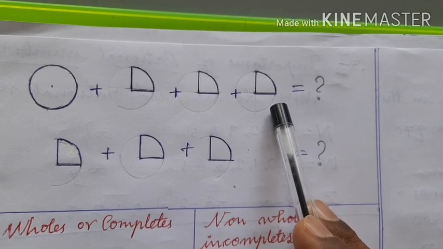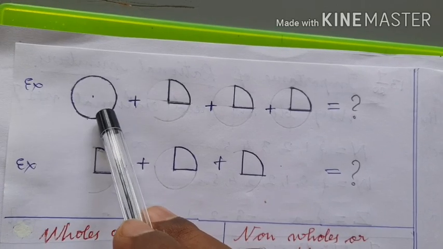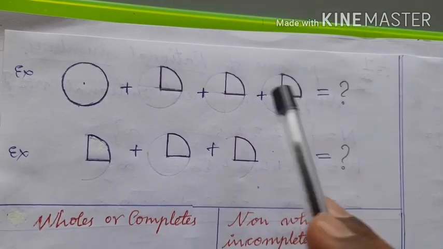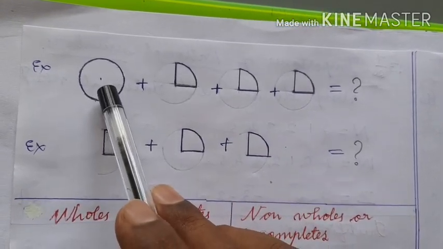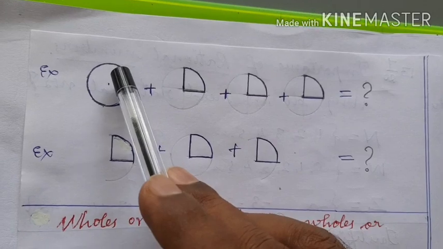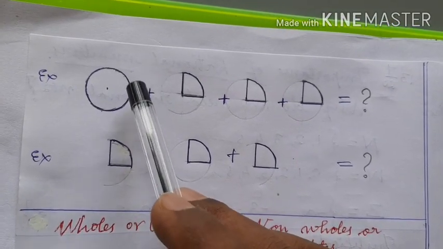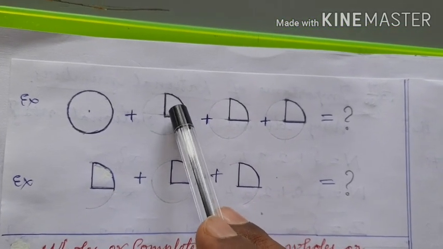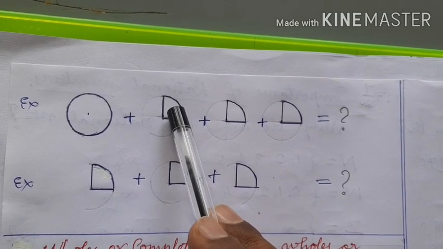Okay. You tell that, Mummy, this is a whole thing or the full roti, a complete thing. But these 3 are not the complete things. These are the parts of the complete thing. Okay. This is one complete thing. In this one complete thing, you have divided by 4 parts. Okay. Out of 4 parts, we have taken 1 part here. That is why its value is not 1. It is less than 1 but greater than 0.